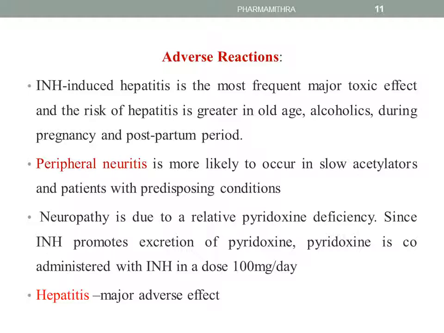The adverse reactions of INH include hepatitis, and we also find neuropathy. This neuropathy is due to relative pyridoxine deficiency. INH promotes the excretion of pyridoxine, so while administering isoniazid, we co-administer pyridoxine in a dose of 100 mg per day.